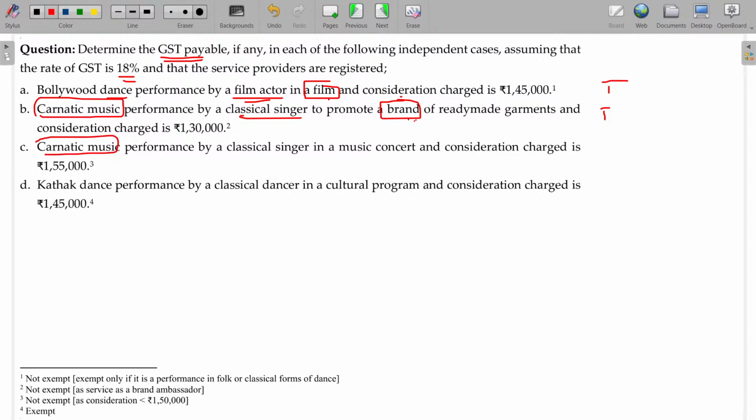Carnatic music performance by a classical singer in a music concert, and consideration charged is 1,55,000. It should be within 1,50,000, so taxable. Kathak dance performance by a classical dancer. So classical dancer, Kathak, okay. Cultural program also okay, not being for a brand, and the consideration is also okay. So this will be exempted. Is that clear? Now, next one.